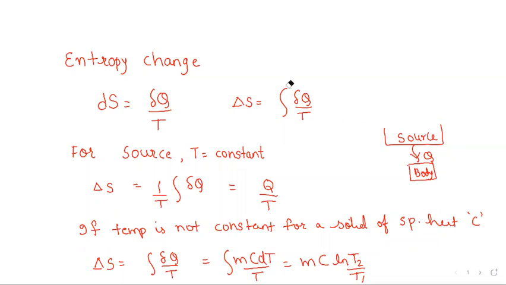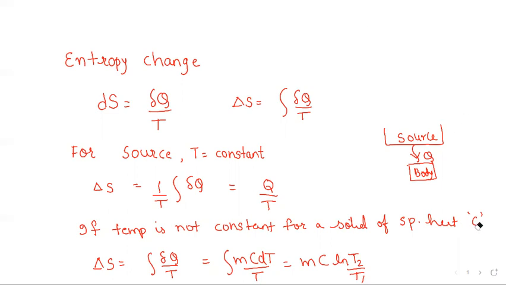The entropy of the source would decrease because the heat flows away from the source, and when the heat is rejected by the source and given to the working fluid or a body, the entropy of the source would decrease. If, for example, this heat goes to a body, and this body has a specific heat of C, let us say capital C is the specific heat of the body. You know what specific heat is? Specific heat is a capacity which talks about the heat required to change the temperature by one degree centigrade, or one Kelvin.